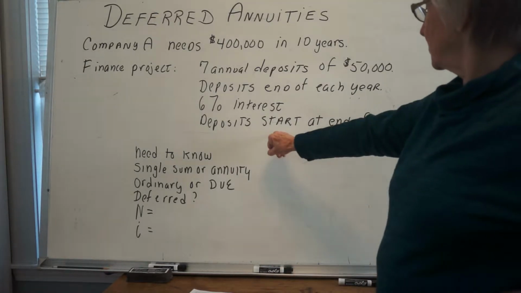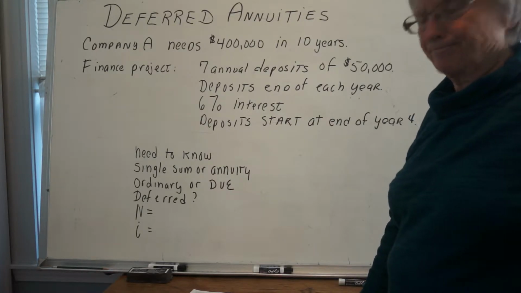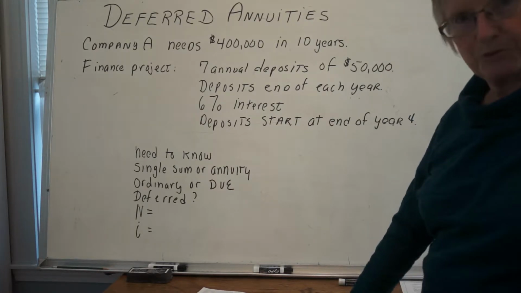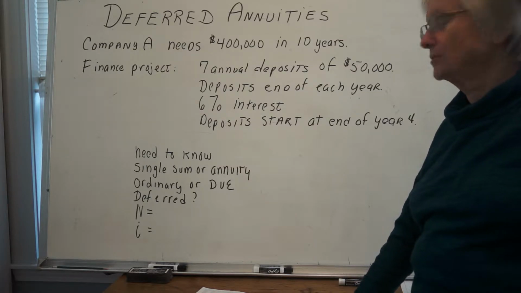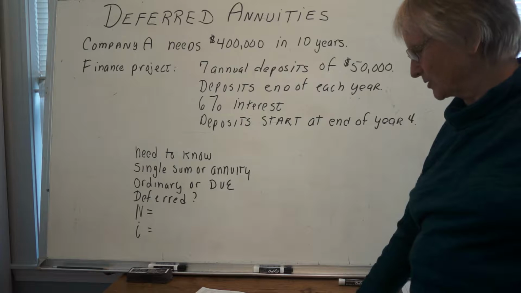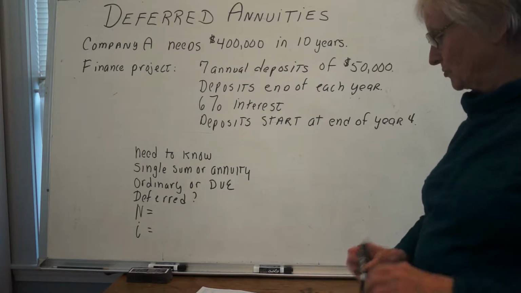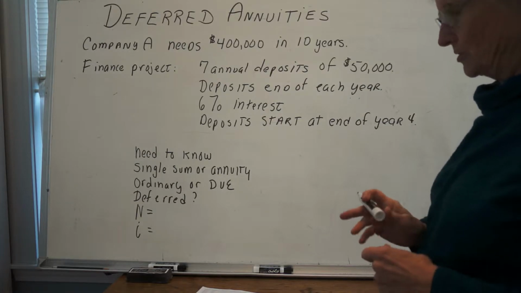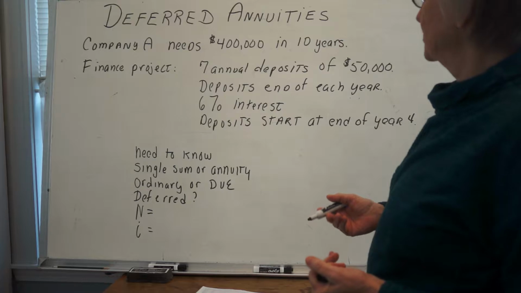They will start depositing at the end of year 4. Yeah, that's why they call it a deferred annuity. It doesn't start right away, and then it's going to be 7 annual equal payments or deposits. Okay, so in thinking about this, we can do the same procedure we've done with all the other problems. What do we need to know, the future or the present?